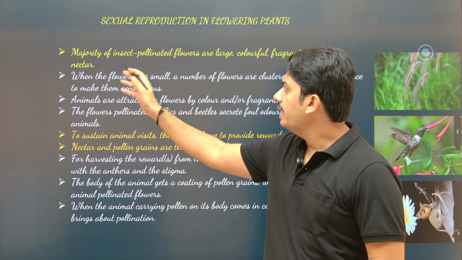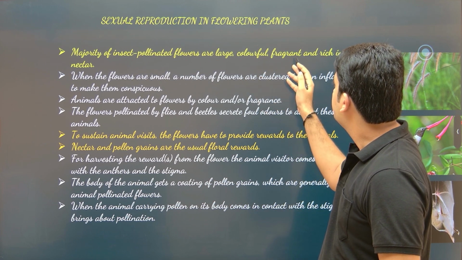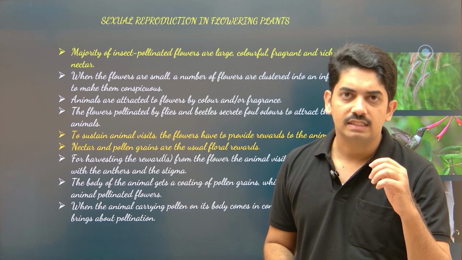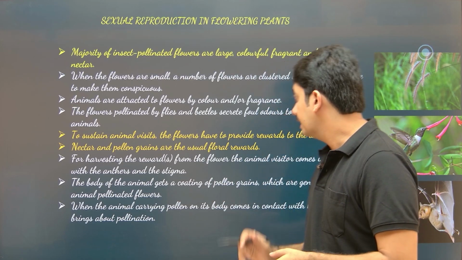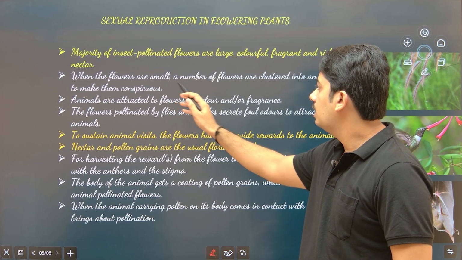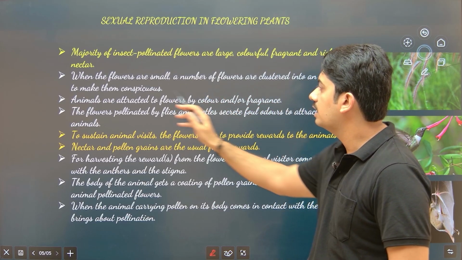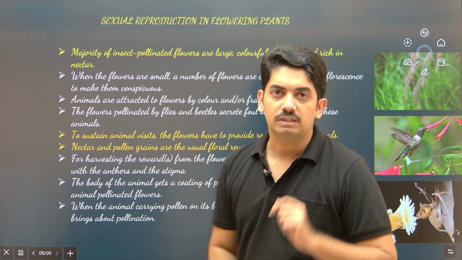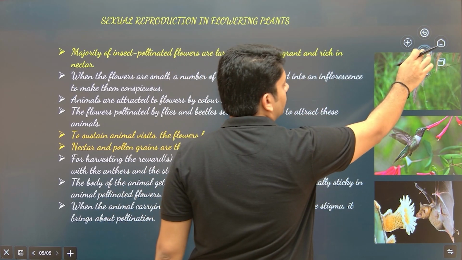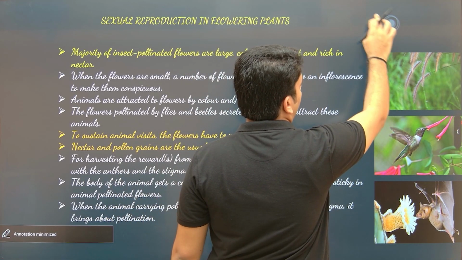Now, the majority of insect-pollinated flowers are large, colorful, fragrant and rich in nectar. This is mainly to attract the insects. When the flowers are small, a number of flowers are clustered into an inflorescence to make them conspicuous. Just observe this picture, you will get some idea.